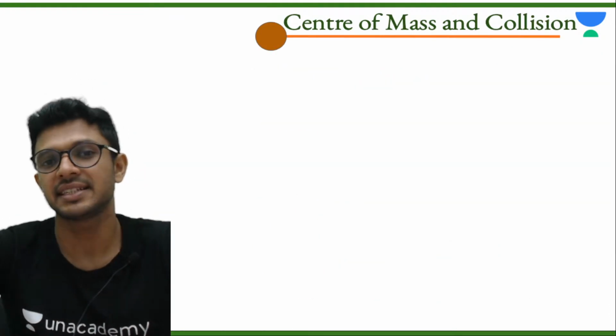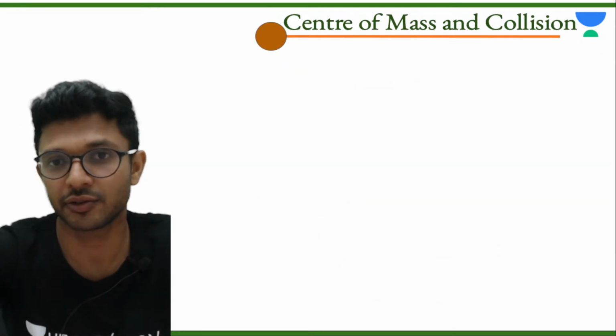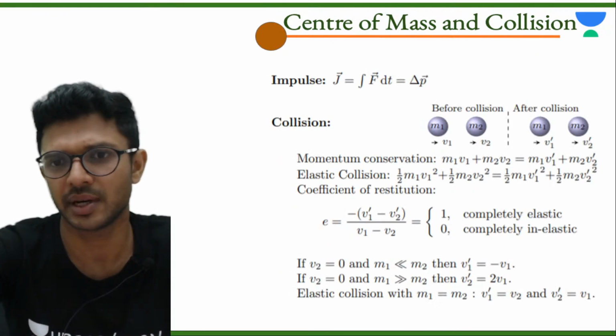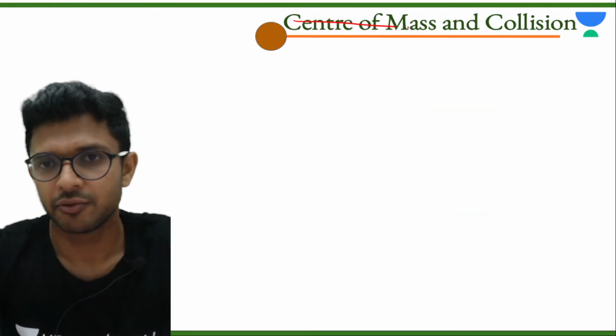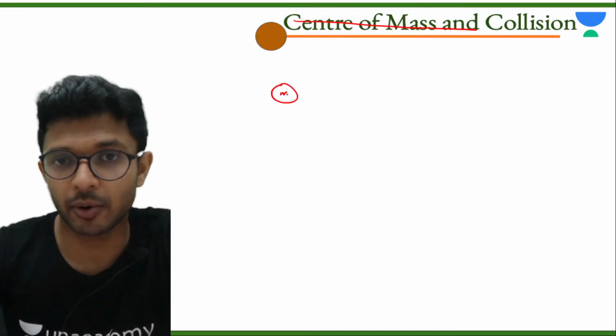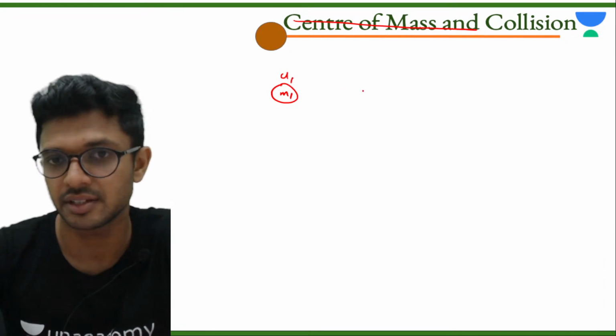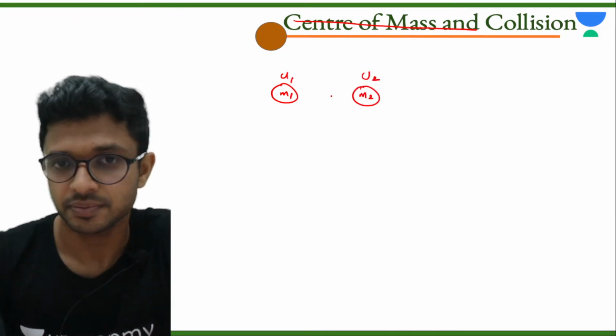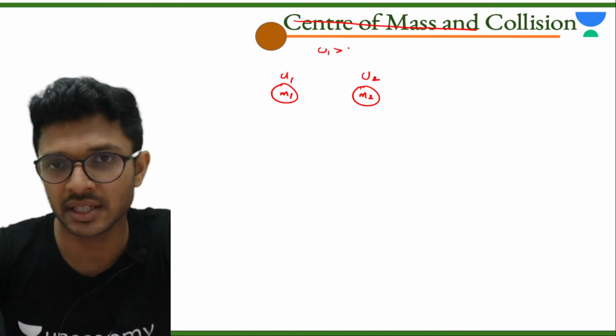Okay, next is from the part of center of mass. Before center of mass, we'll start with collision. First we will deal with collision. This is very important. Write down everyone. We have a body of mass m1 with some initial velocity u1. We have mass m2 with some initial velocity u2. Let's say u1 is greater than u2.